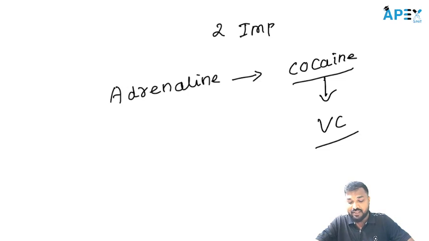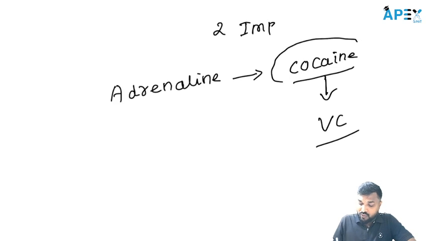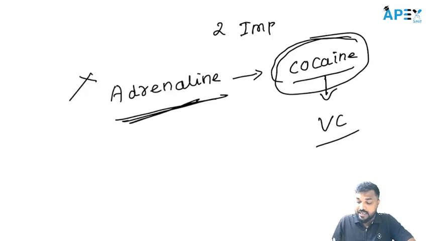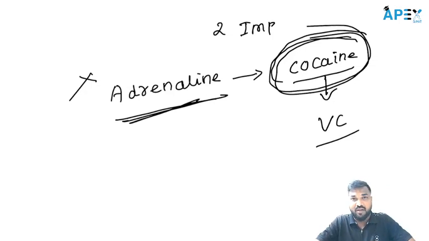So to the cocaine solution, we don't add the adrenaline. If you add the adrenaline, it causes severe vasospasm that can lead to severe side effects. So that's why we don't add the adrenaline in the cocaine solution. In all remaining solutions, we can add the adrenaline. Okay.